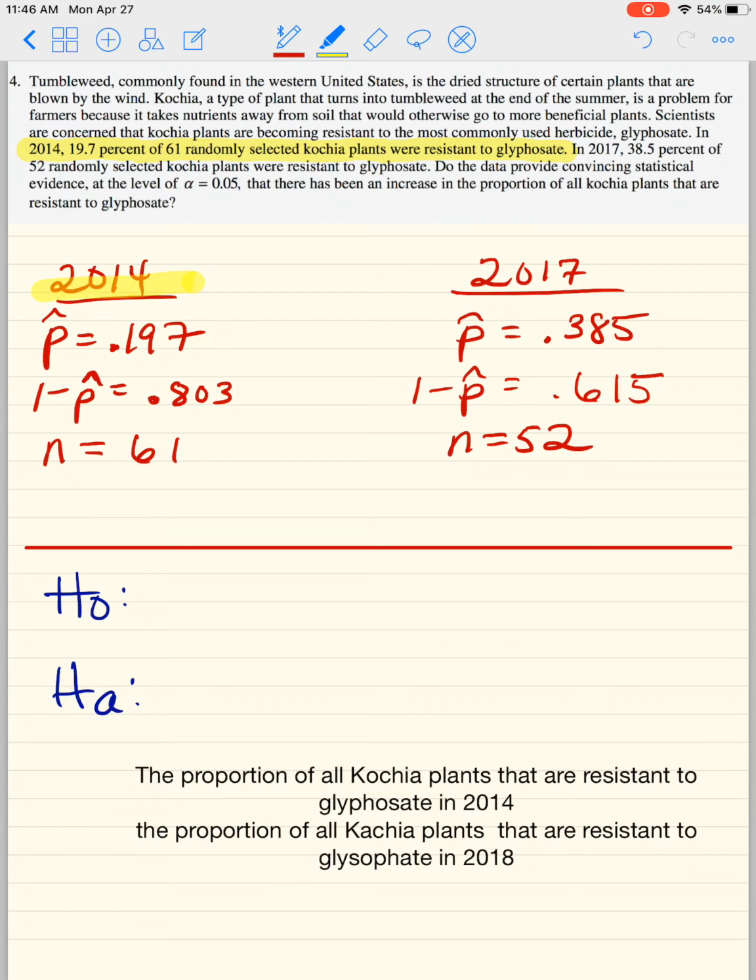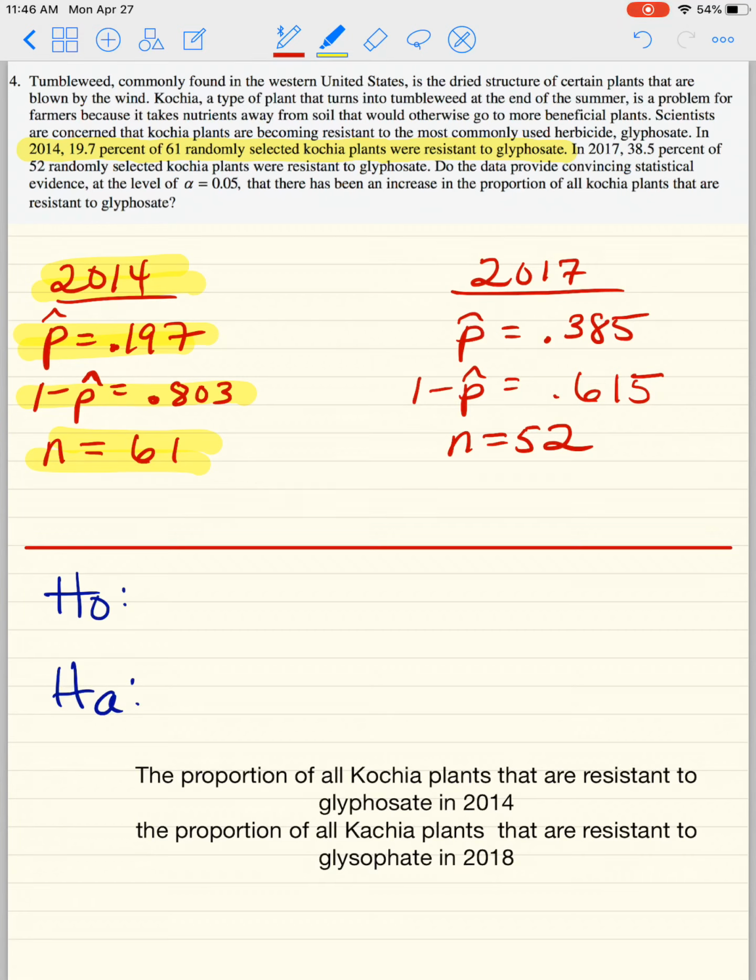So here, guys, in 2014, I wrote p hat to be 0.197, and I did 1 minus p hat, which is the q hat, 0.803, and n equals 61. A lot of times you have to stop and just extract the data. So once again, as you notice, we don't see "of the 61 randomly selected plants, 30 of them" or so on. So this is a different type of problem than we're used to.